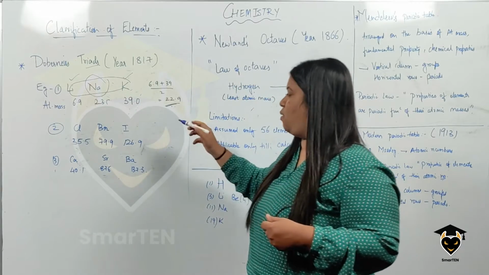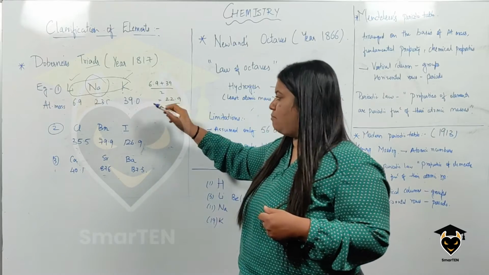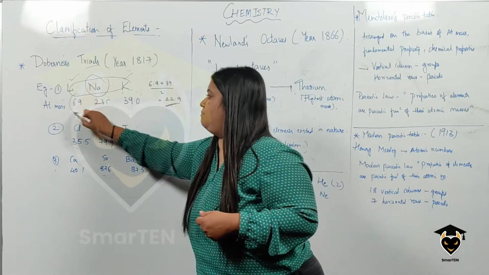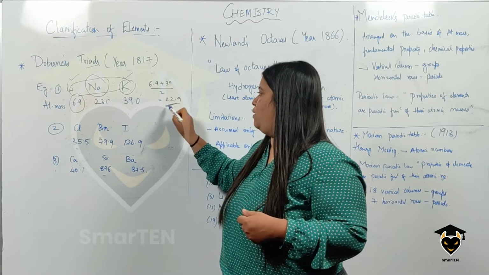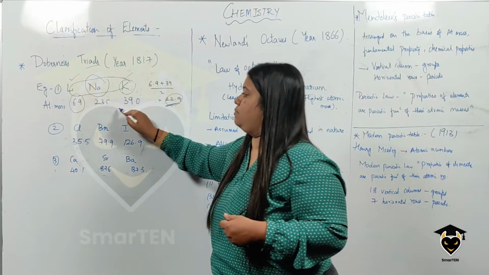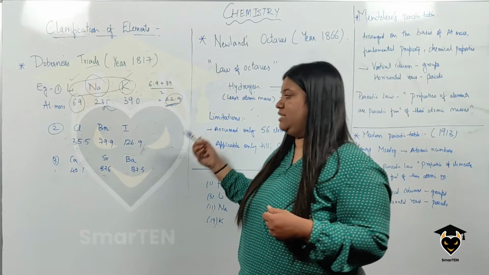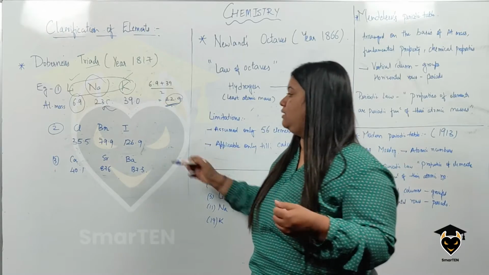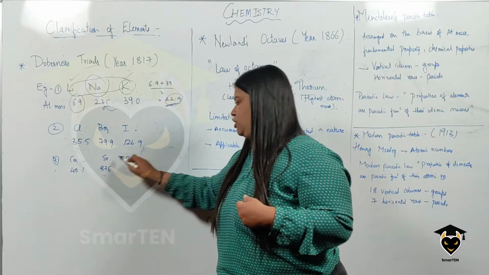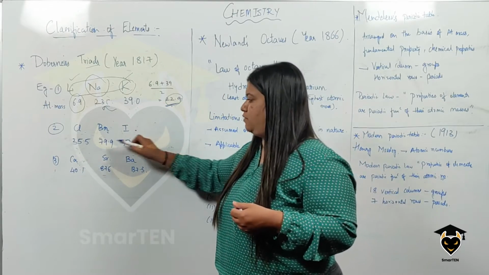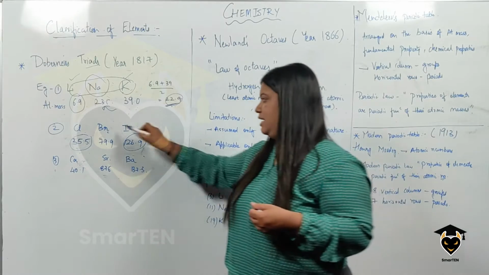Which means what? If you take the example of lithium, sodium and potassium, the average of the atomic masses of lithium, that is 6.9, plus the atomic mass of potassium, which is 39, will give you 22.9, which is approximately equal to the atomic mass of sodium. The next triads he could get from the elements were chlorine, bromine and iodine. Similarly, you had calcium, strontium and barium. When you take the average of the atomic masses of the first and the third element, it gives you the atomic mass of the second element.